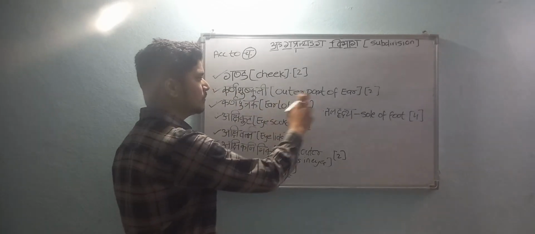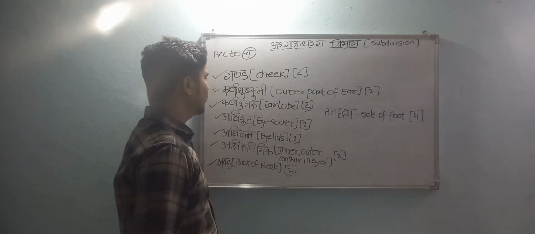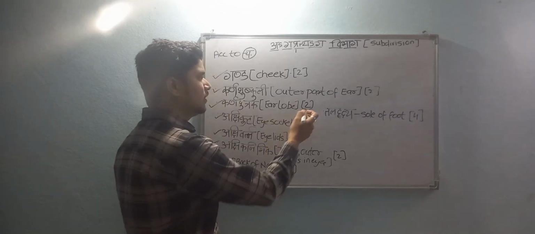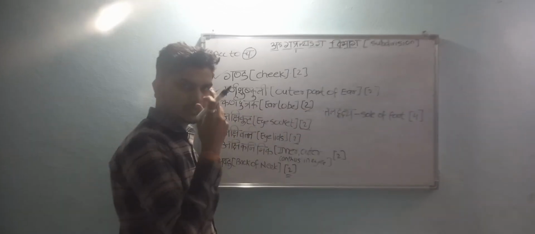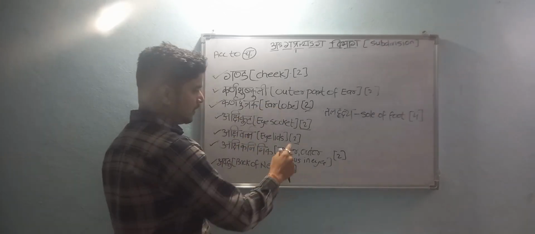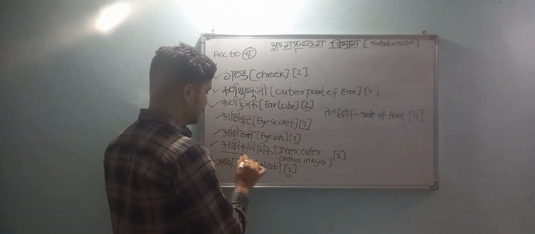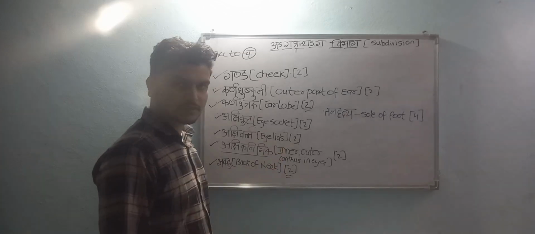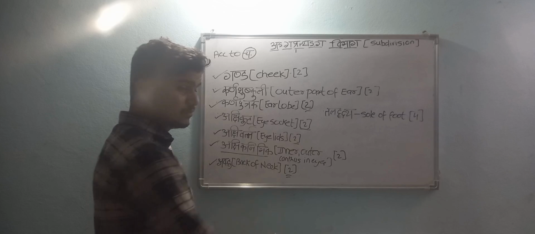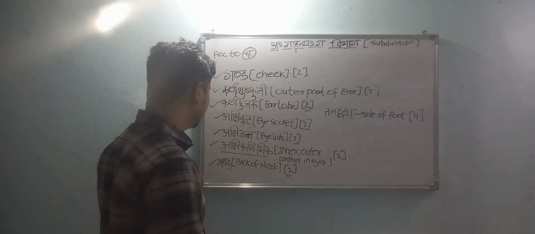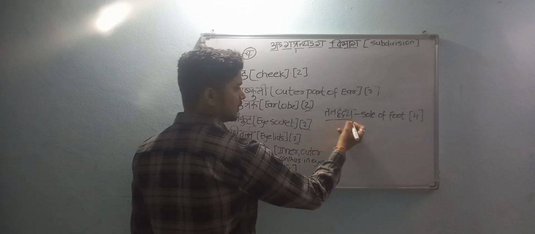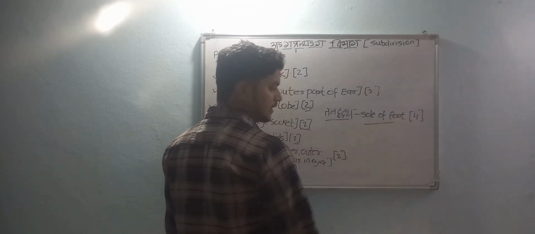Karnashushkali, that is the outer part of the ear, 2 in number. Karnaputraka, that is earlobe, 2 in number. Akshikuta, that is eye socket, 2 in number. Akshivartma, that is eyelid, 2 in number. Akshikaninika, the inner and outer canthus of the eyes, they are 2 in number. You will get to learn about this in Shalakya Tantra. Avatu, that is back of the neck, and Talarade, that is sole of the foot, 4 in number.